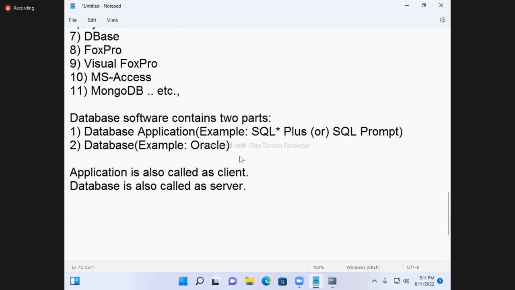If any software or program sends a request to get a response, that is called a client. If any software receives a request, processes the request, constructs a response, and sends the response back, that is called a server. Clients and servers do not mean computers.